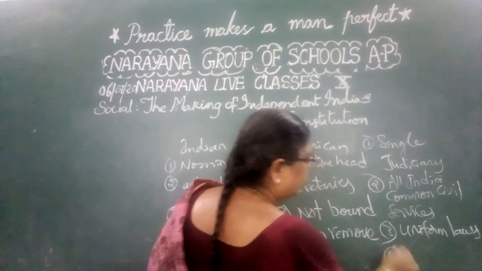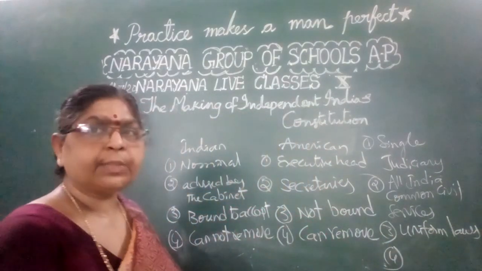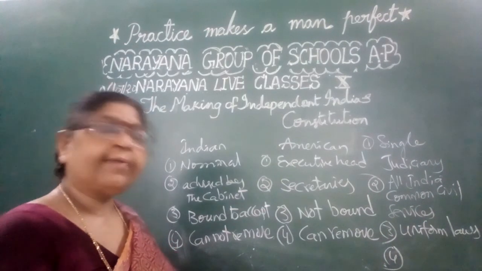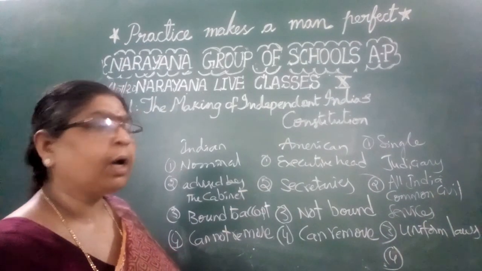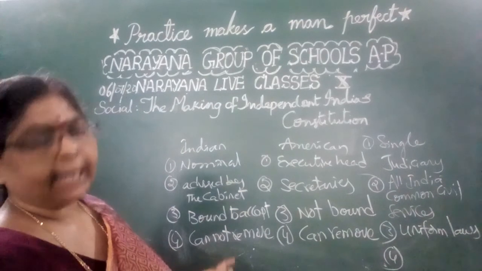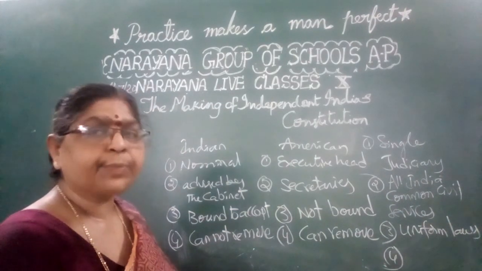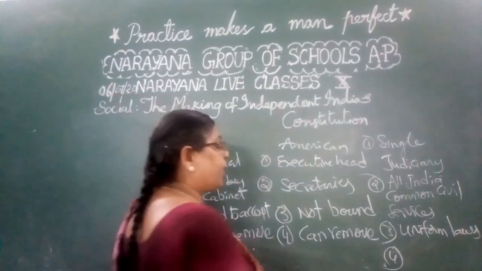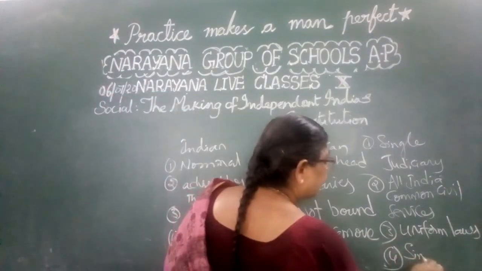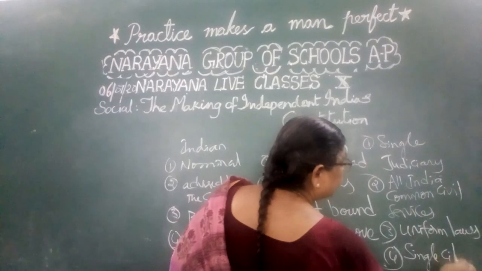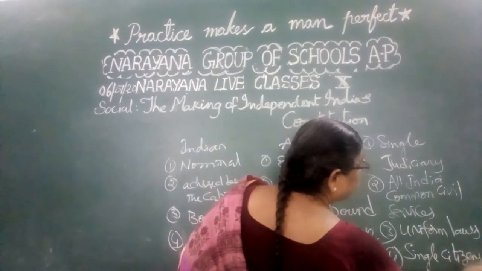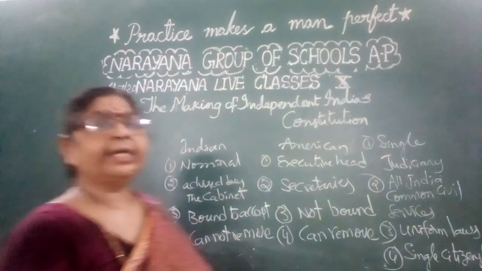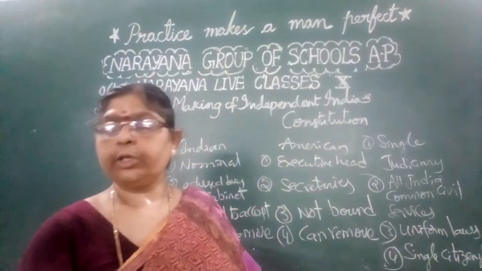The laws are uniform throughout our country, like the Indian Evidence Act, the Negotiable Instruments Act, the Indian Penal Code, the Civil Procedure Code, and the Criminal Procedure Code. All these are uniform throughout our country, from Jammu and Kashmir to Kanyakumari. Everywhere the same procedure should be followed. Finally, the last one is single citizenship. This is also a unitary feature of our constitution. So these are the unitary features of our constitution, children.